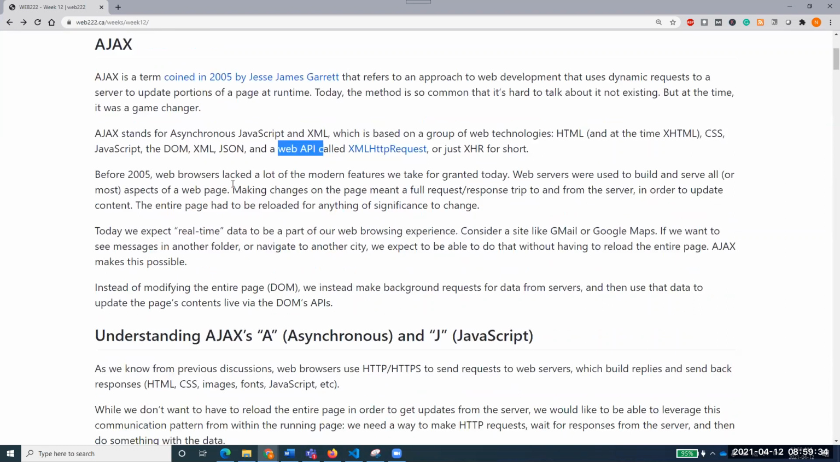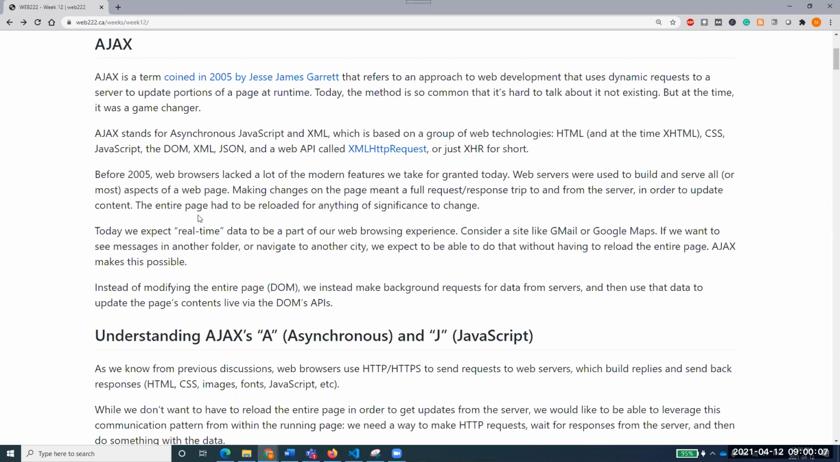Before 2005, web browsers lacked a lot of modern features we take for granted today. Web servers were used to build and serve most aspects of the web page. Making changes to a page meant a full request-response trip. If I just refresh it, I am making a full request to this page, and it's coming back as a full page, which should not be the way to do things.